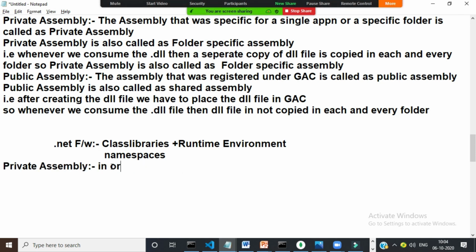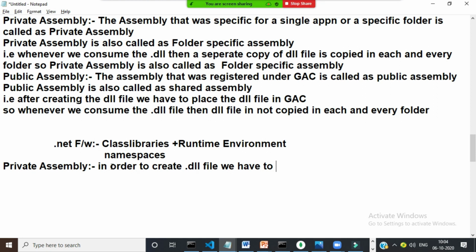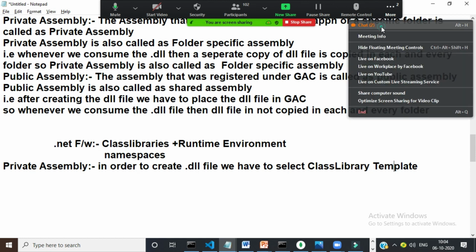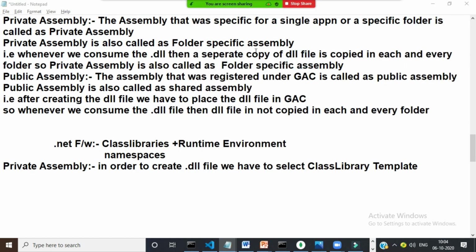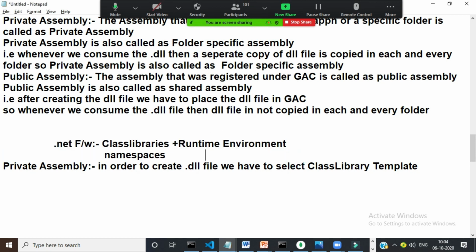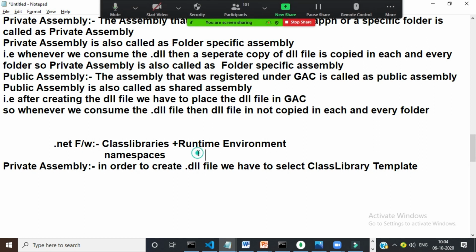In order to create a .dll file, we have to select a class library template. In order to create a DLL file, we have to select what? The class library template. Is it clear? CLR is not an assembly. CLR is a runtime environment for memory management, memory allocation, deallocation, compilation, debugging. Everything will be taken care of by the CLR.